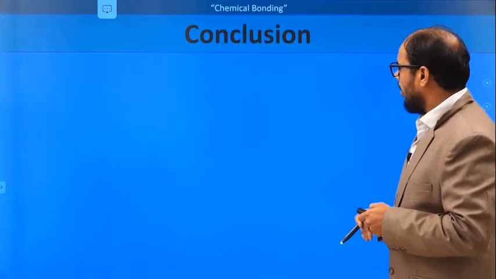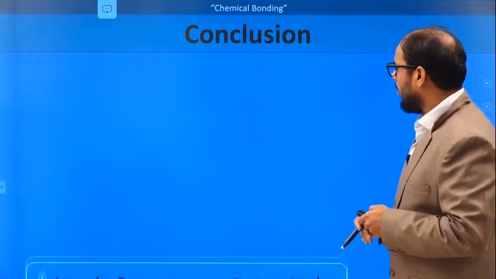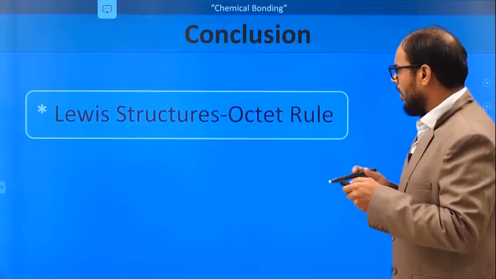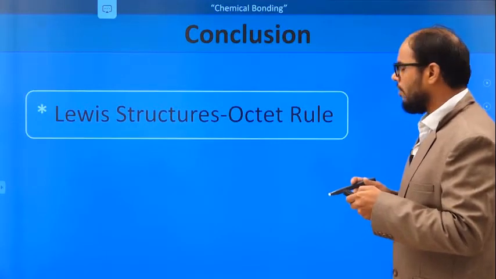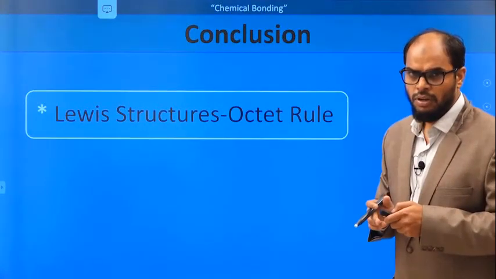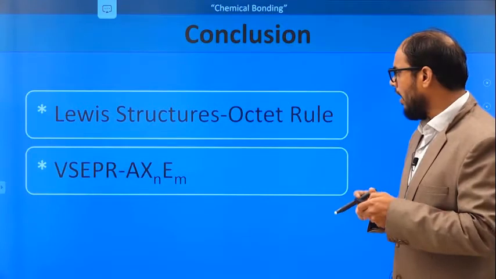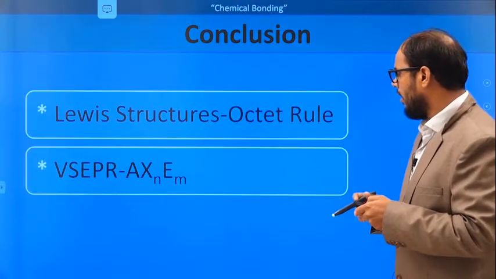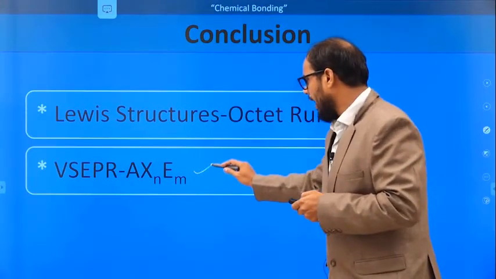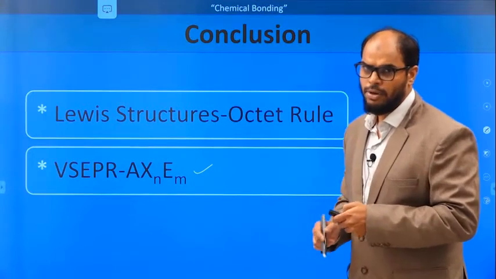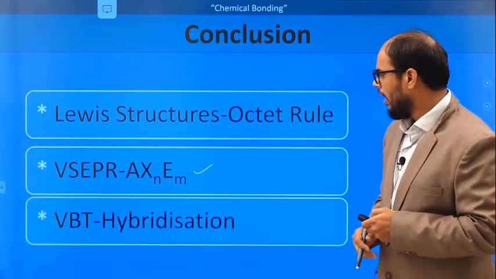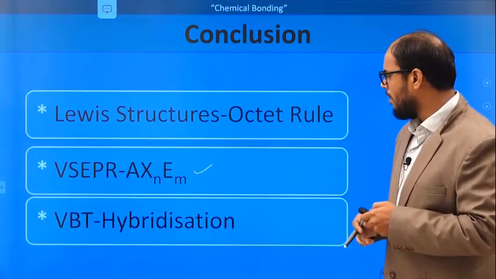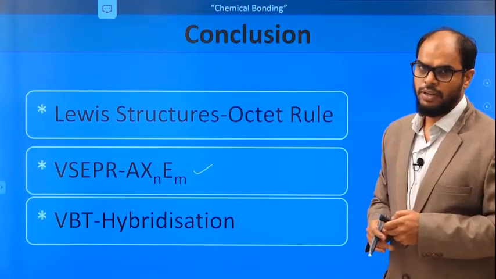So, we have concluded that from Lewis structures where we talk about the octet rule, we have covered the VSEPR theory with the AXnEm notation giving the geometry of the molecule, and we also talked about the hybridization in the valence bond theory.